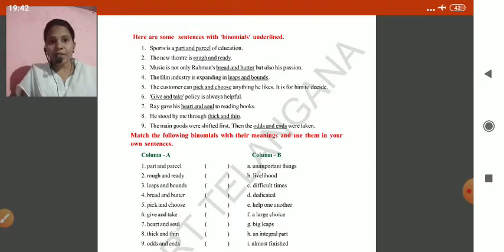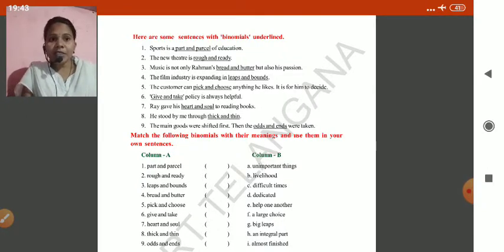Music is not only Rahman's bread and butter but also his passion. Bread and butter means here his only source of income. Rahman is a famous music director. His profession is what gives him income, the only source he has. Not only his bread and butter but also his passion. Passion means the hobby or the desire he has. He enjoys that. He's enjoying his job.